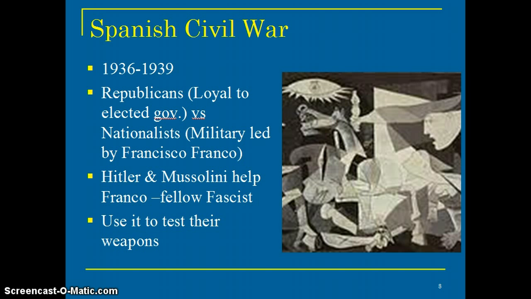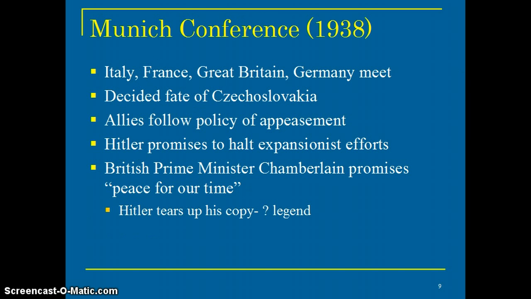Okay, back to causes, what led to the war. So remember, the British and the French are finally going to put a stop to Hitler and his expansion stuff and him breaking the Versailles Treaty, which said he couldn't do it. But remember, rules are only good if they're enforced, and since no one's enforcing them, Germany's doing whatever they want. Okay, so Italy, France, Great Britain, and Germany finally meet at the Munich conference. They're meeting to decide the fate of Czechoslovakia. The weird thing is Czechoslovakia is not present, so they're going to be talking about them but not inviting them, which makes sense because they might say, hey, we don't want to be split up or taken over, okay? But they don't get to say that.